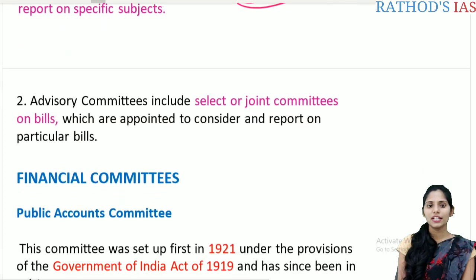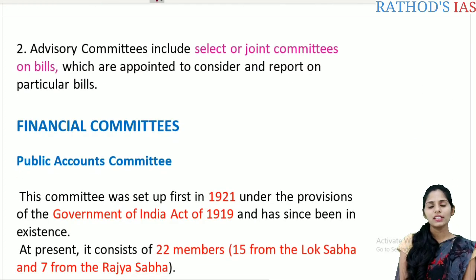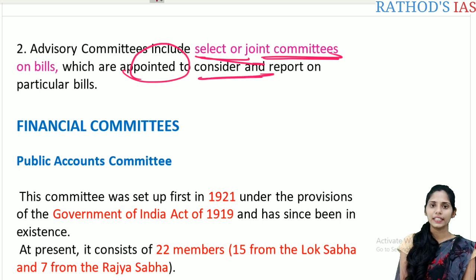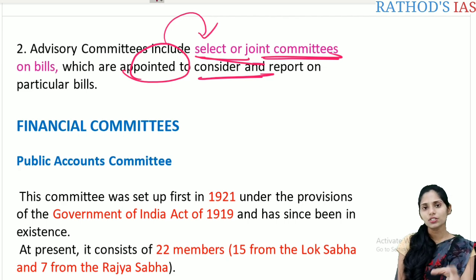And the next one is the advisory committee. This advisory committee includes the select or the joint committees on the bill. They are mainly appointed to consider and report on particular bills. That means it is for advisory purposes, and these advices which are given are not binding here again.